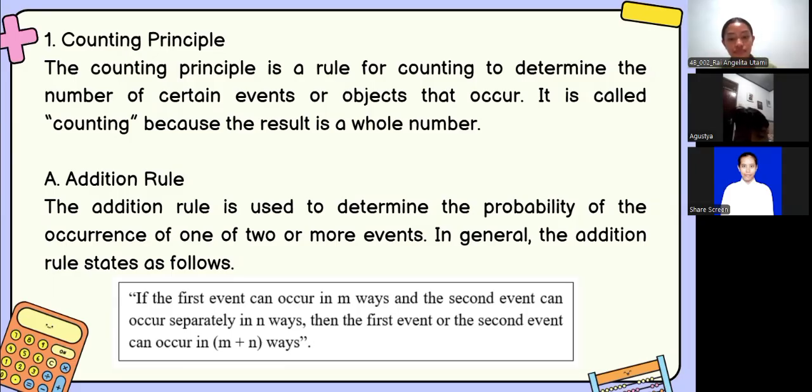So, the keyword here is separately, which means they don't happen at the same time, right? Spot on! Because they are independent separate options, we simply add the numbers together.